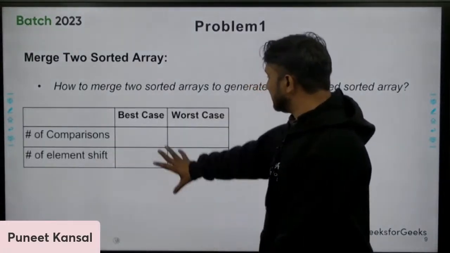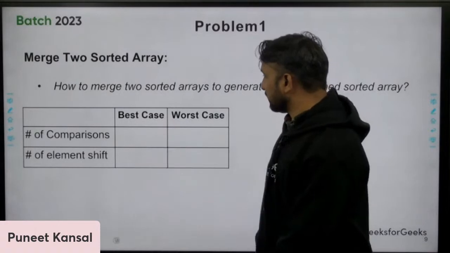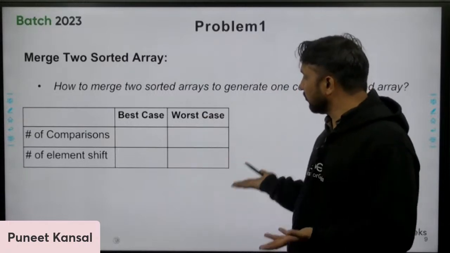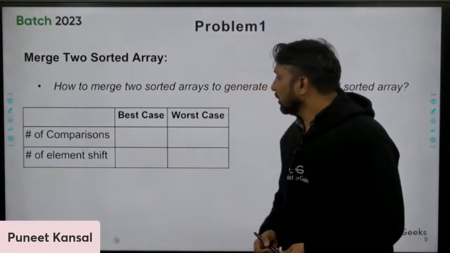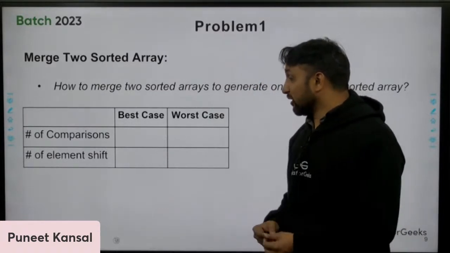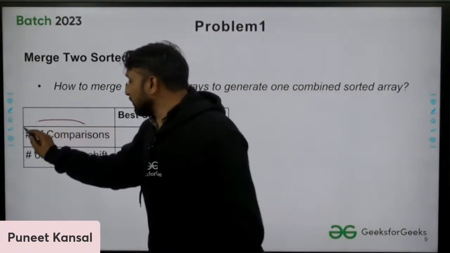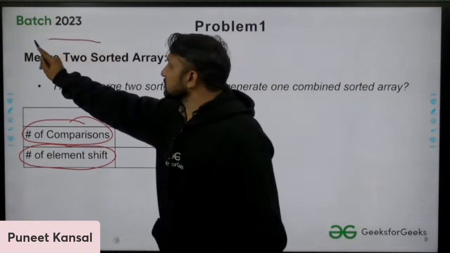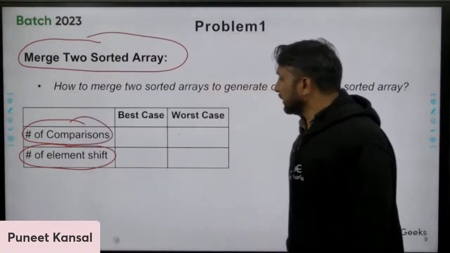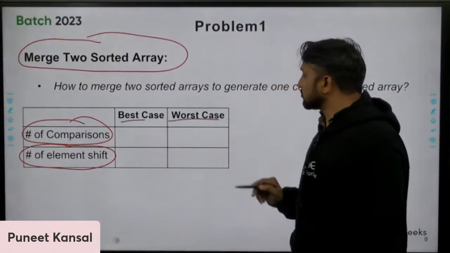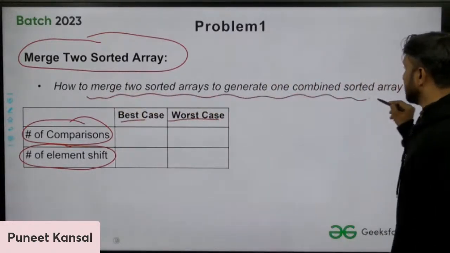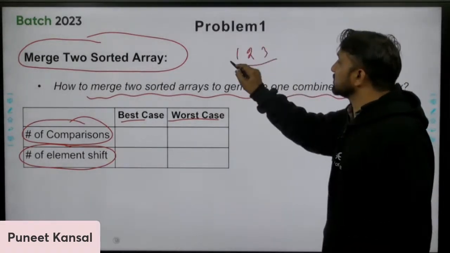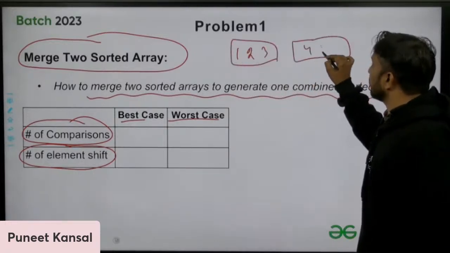You can work on this question; actually, this is a GATE question itself. I just converted it into the form of this matrix, and this is very, very important. It asks about the number of comparisons and the number of elements shifted when we merge two sorted arrays, and what the best case and worst case will be. You can think over this question first. How will you merge two sorted arrays, for example 1 2 3 as one sorted array and 4 5 6 as another?